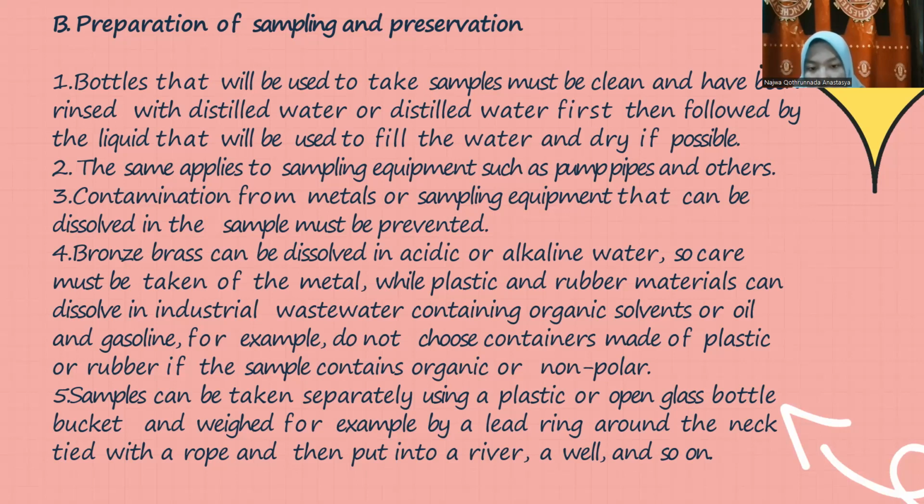For example, do not choose containers made of plastic or rubber if the sample contains organic or non-polar substances.